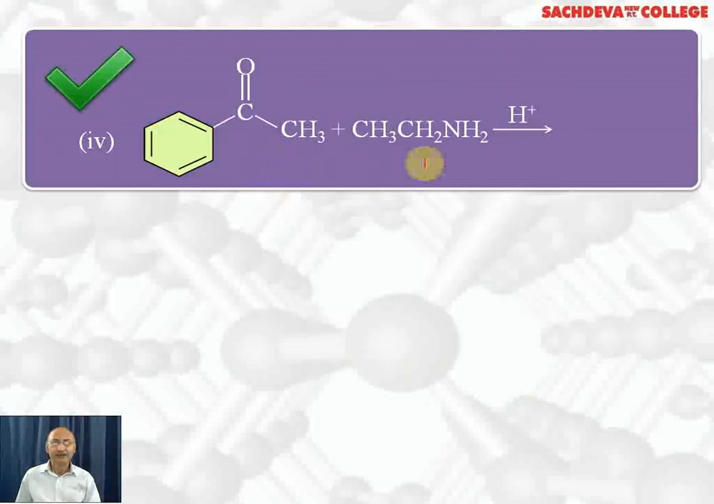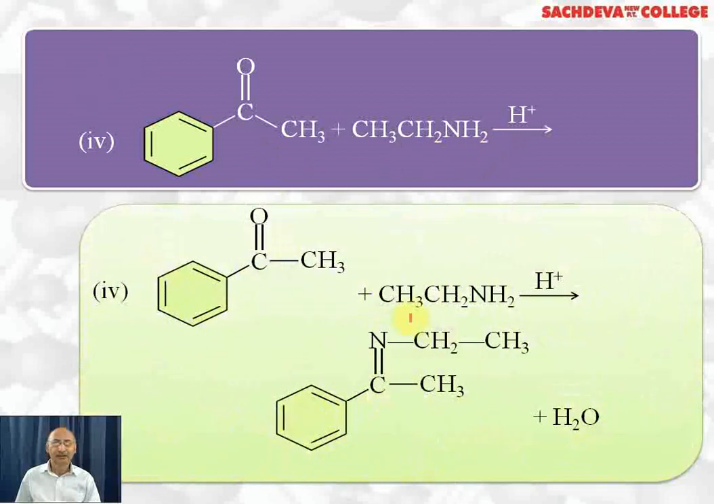Here we have acetophenone and we are reacting with ethylamine in the presence of H+. Here hydrogen from here and oxygen from here is removed and CH2CH3 is formed. This compound is formed, this is called an imine.